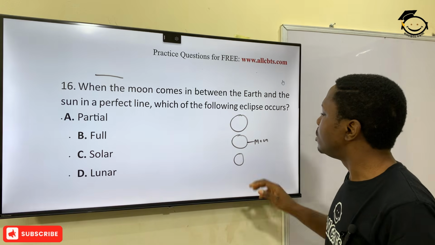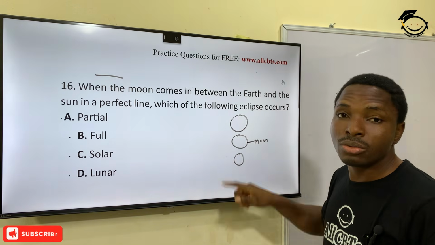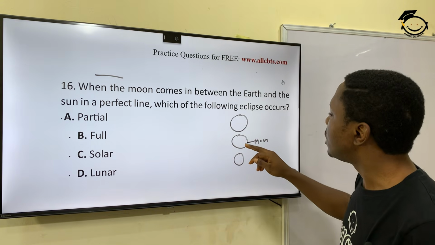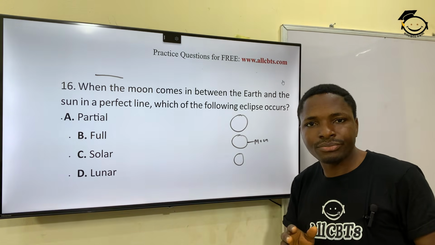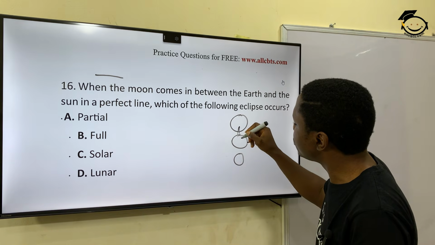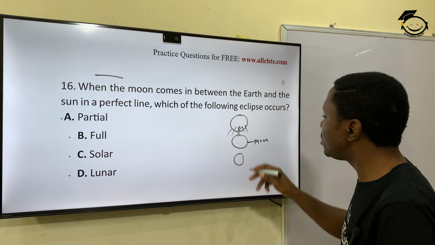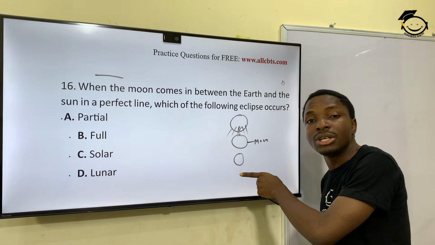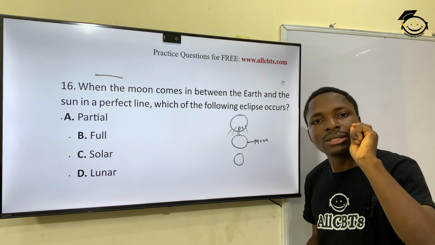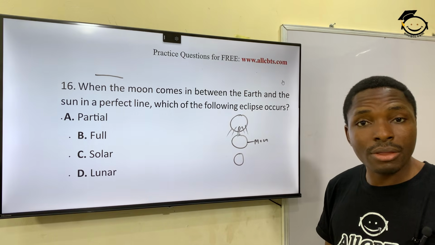Because the moon has no light of its own, it's a dark mass, and it completely blocks the rays of the sun from reaching the earth, and the sun is the first and natural source of light to the earth.